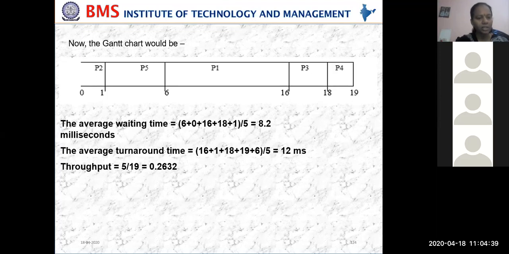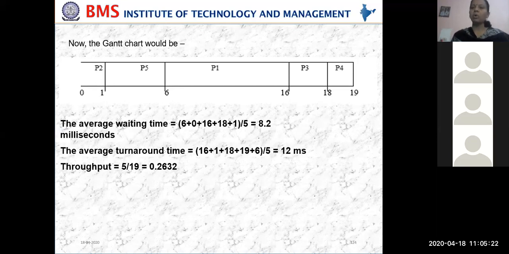Okay, turnaround time. What is your throughput? Throughput is the number of processes divided by the time taken to complete all of them. How many processes do we have? 5. So what is the time required to complete all 5 processes? 19. So 5 divided by 19 is what? 0.26. So this is how you have to calculate average waiting time, average turnaround time, and throughput based on the